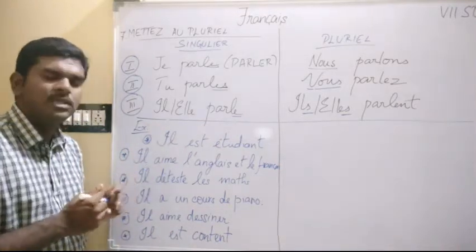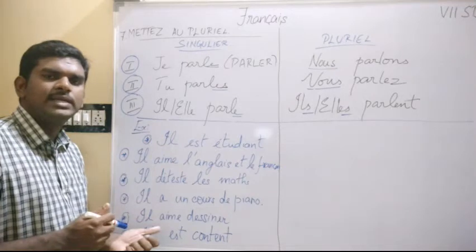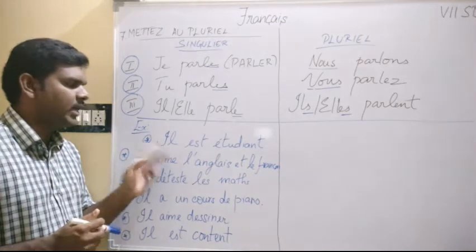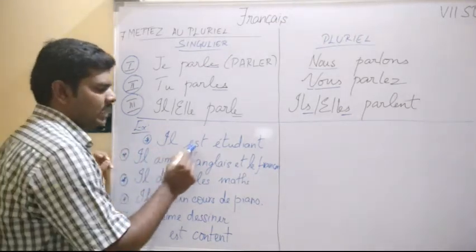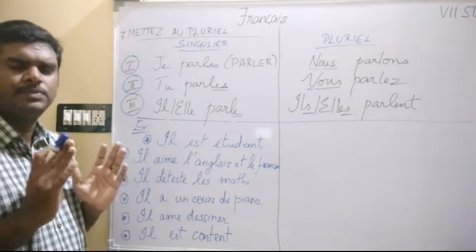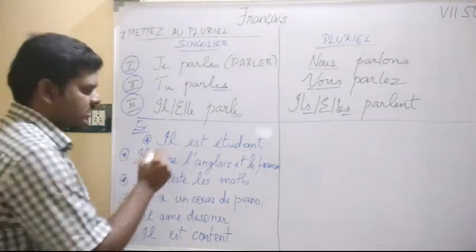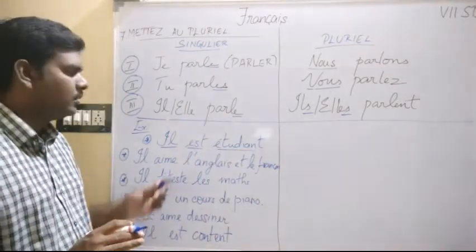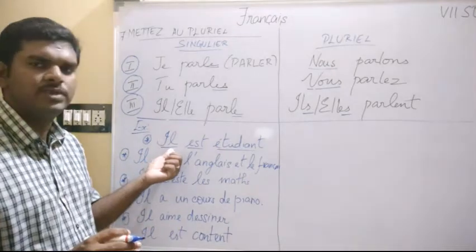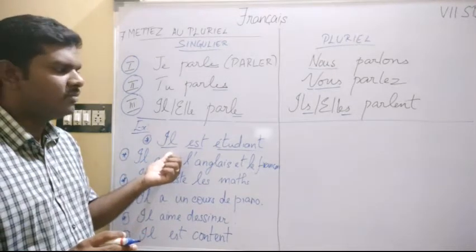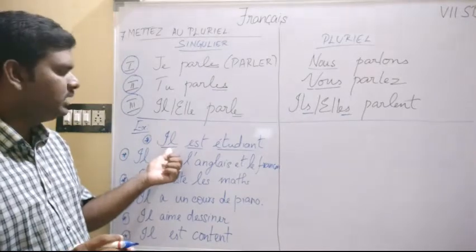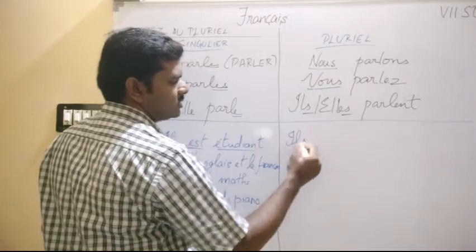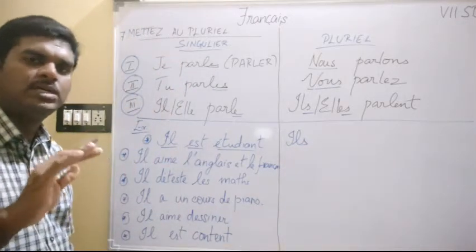So I have split out all the sentences from exercise number 7. First I am going to analyze what is there. The first sentence is il est étudiant. We will split the sentence into three parts: subject, verb, object. We'll be considering the object, but at the same time we have to see the subject first. The subject should be changed into plural. So il should be changed to ils. The first thing I have to do with the subject is over.